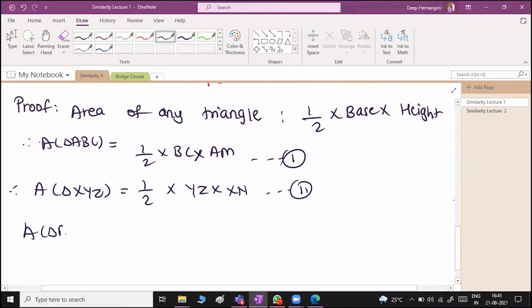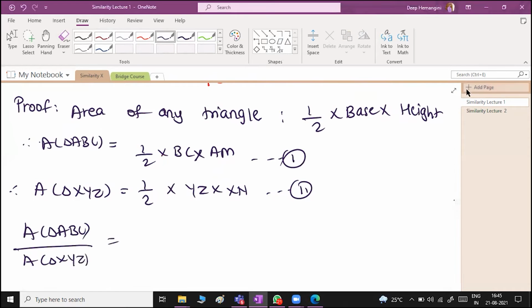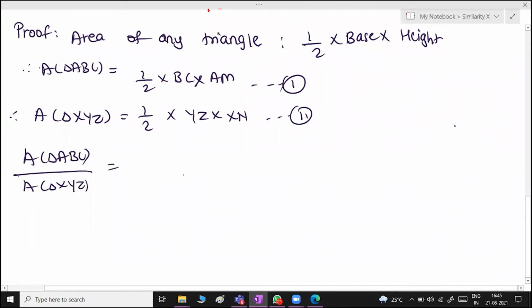Area of triangle ABC upon area of triangle XYZ is equal to, क्या आ जाएगा? Here it is going to be half into BC into AM upon half into YZ into XN.